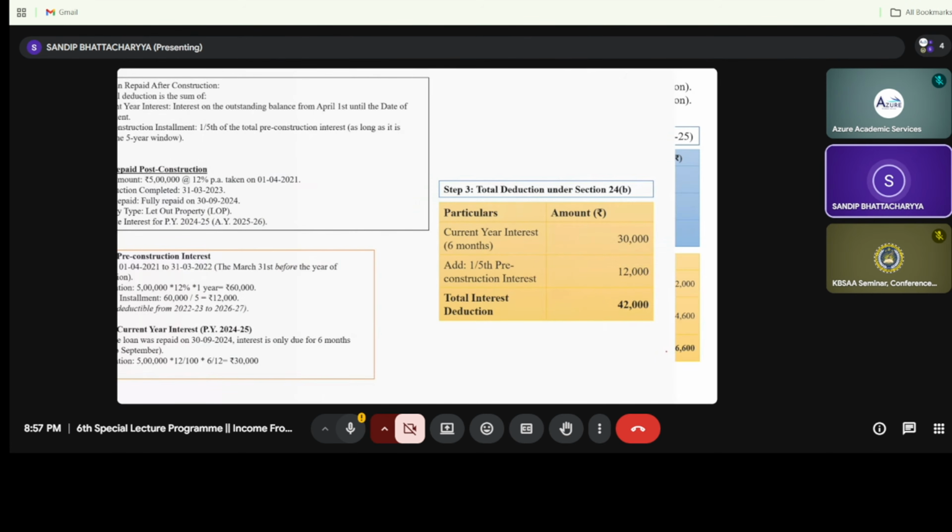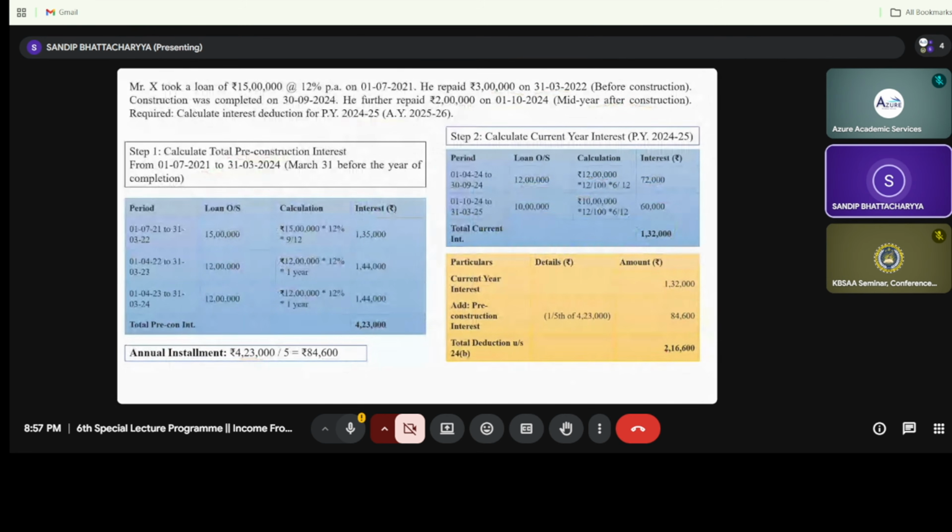But you know that the maximum amount of deduction is rupees 2 lakh if it is a construction of the house. So this 2,16,600 is subject to a maximum limit of rupees 2 lakh.